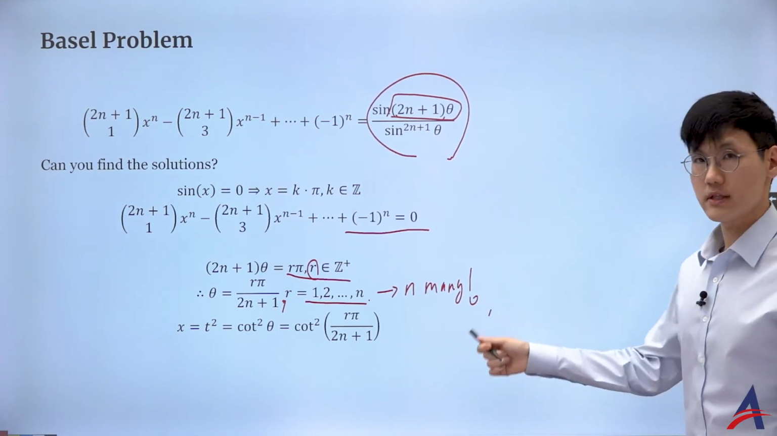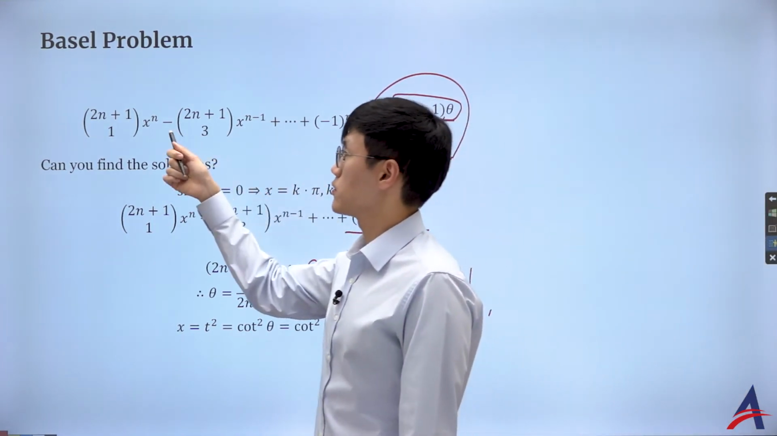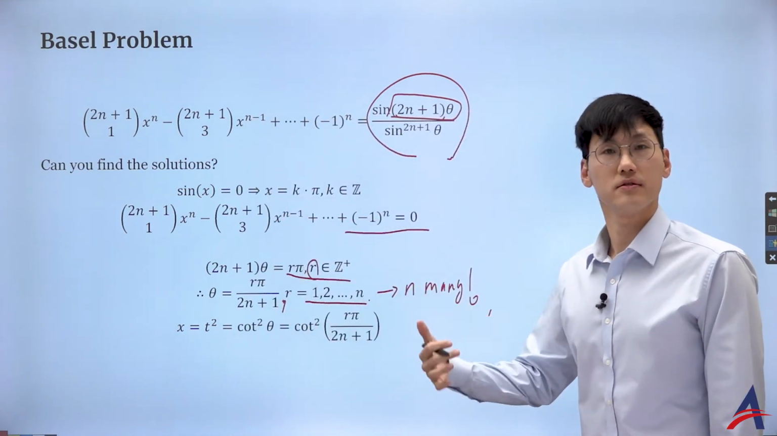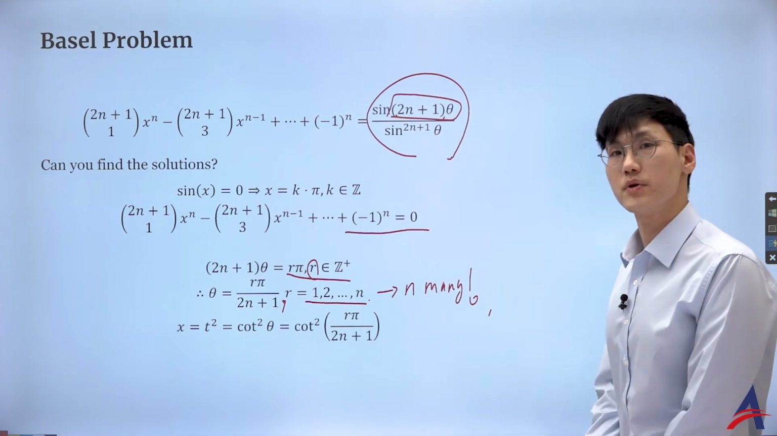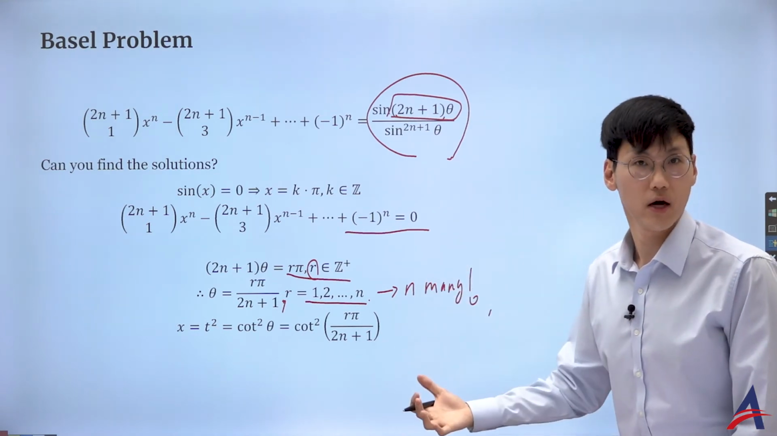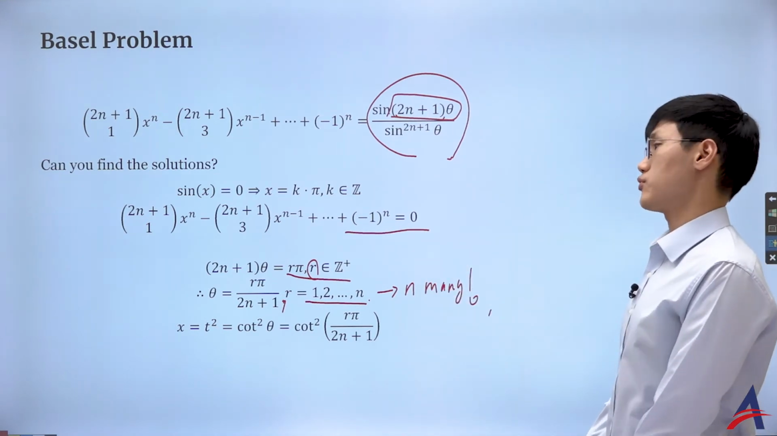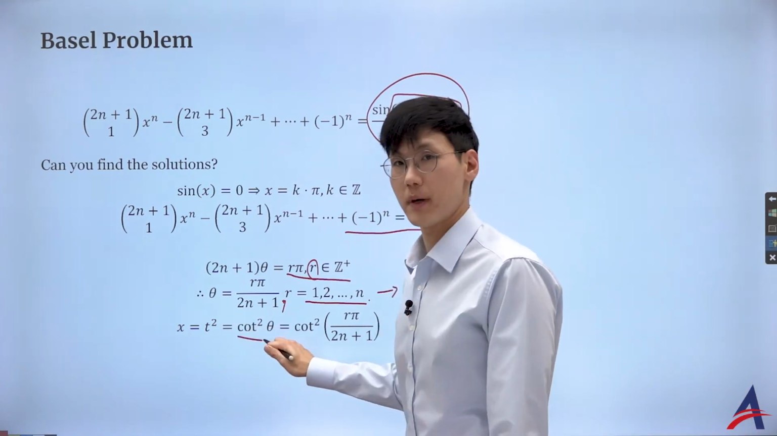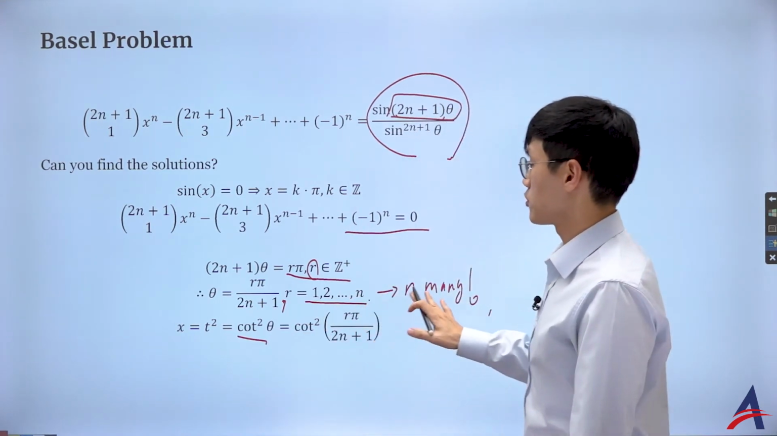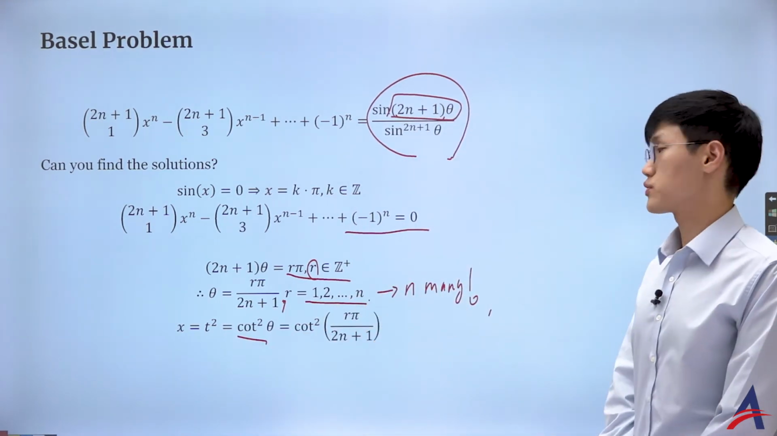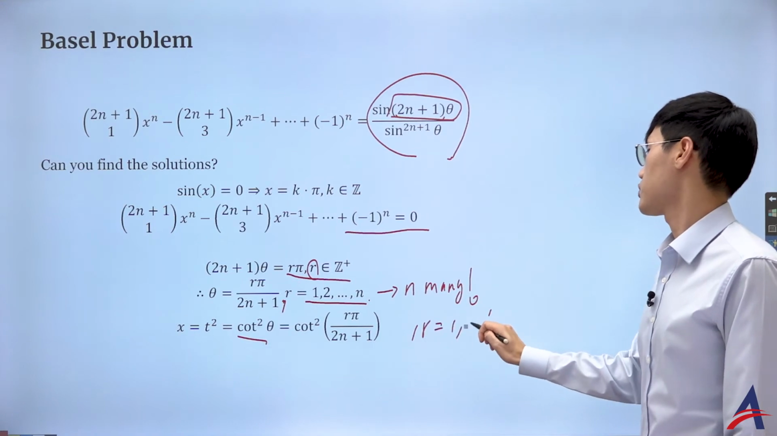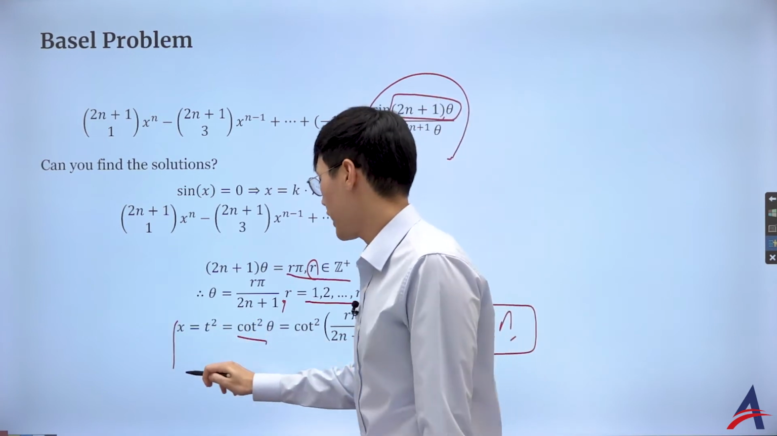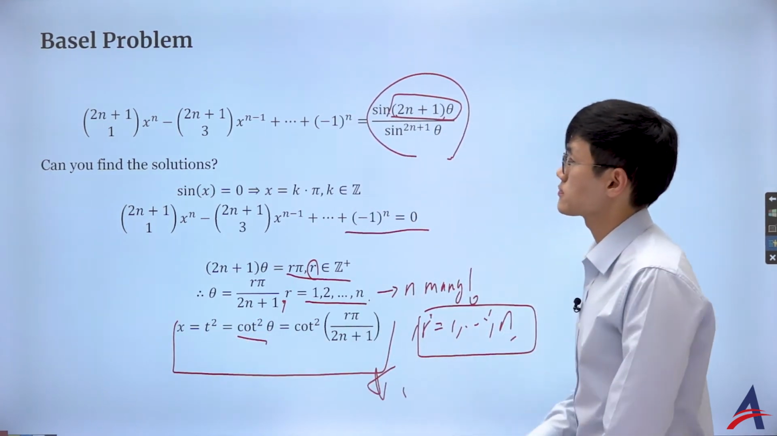And if you have exactly n many for the degree n polynomial, by the fundamental theorem of algebra, I have n distinct roots. And in fact, this should be all of them, according to the fundamental theorem of algebra. So let's plug it in. My x here was t squared, where t was substituted by cotangent theta. And we found the solution of theta, which was r pi over 2n plus 1, where r goes from 1 to n. That makes it n many distinct roots.